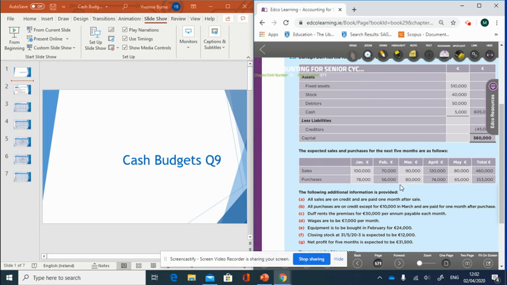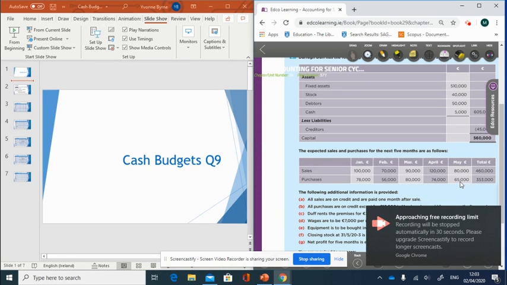And again then March, our purchases are 80,000. That's what we paid for purchases in March. However, we made those purchases in February. We just didn't have to pay them till March because we were given a month after purchases. So each month's figure here is for sales or purchases from the month before, because we were given 30 days credit, if that makes sense. So that's kind of the most difficult part to understand in this.